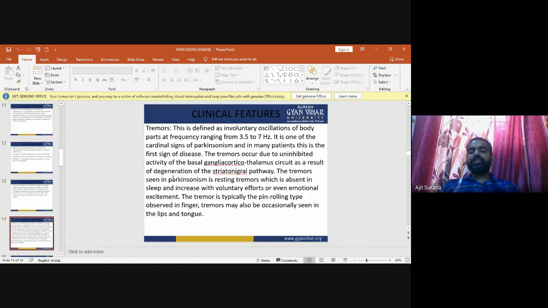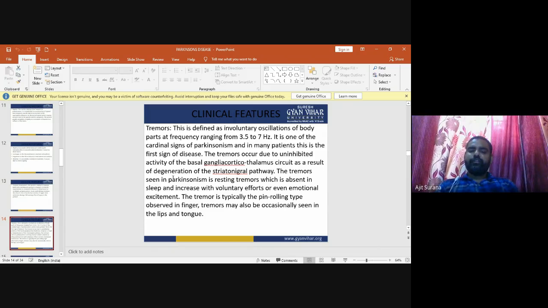Now the next clinical feature of Parkinson disease is tremors. Tremor is defined as involuntary oscillation of body parts at a frequency ranging